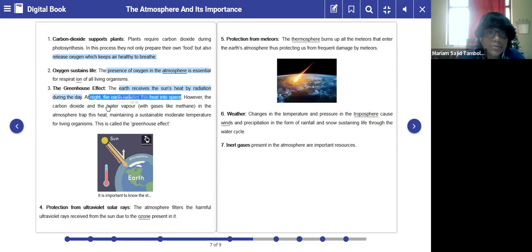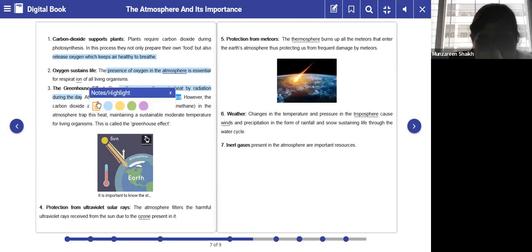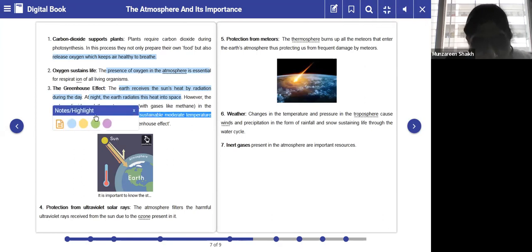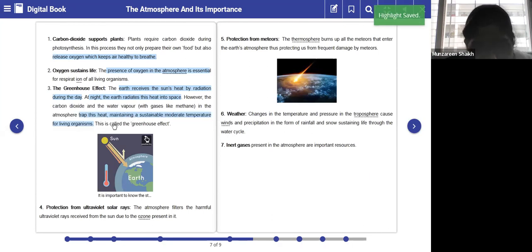Now, however, the carbon dioxide and the water vapor help the living organisms. This is called the greenhouse effect. Please understand, first of all, Earth receives what? The sun's heat during the daytime, and that heat is radiated into space during the night.